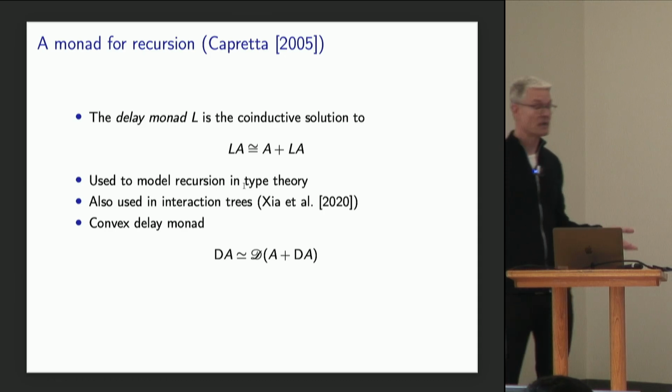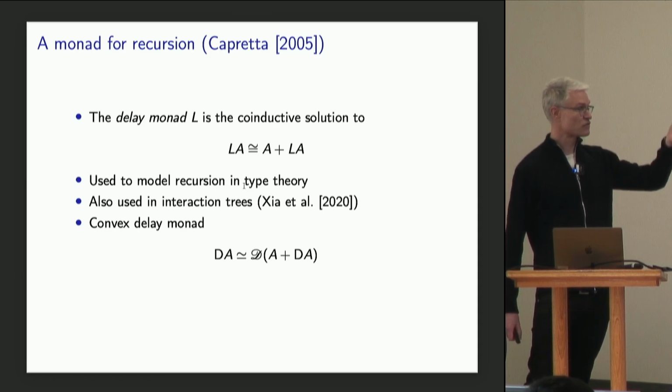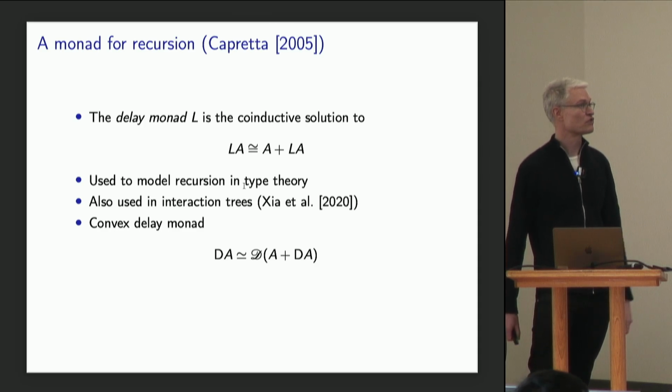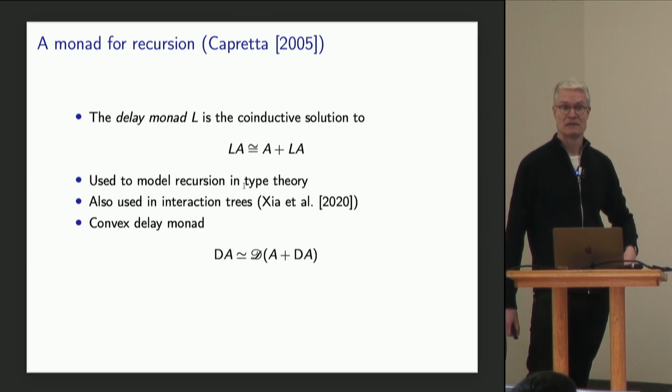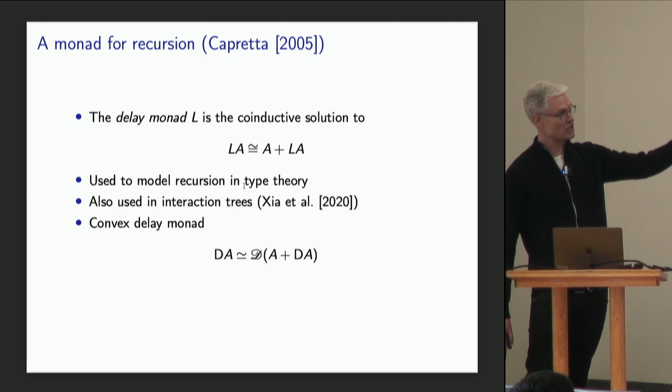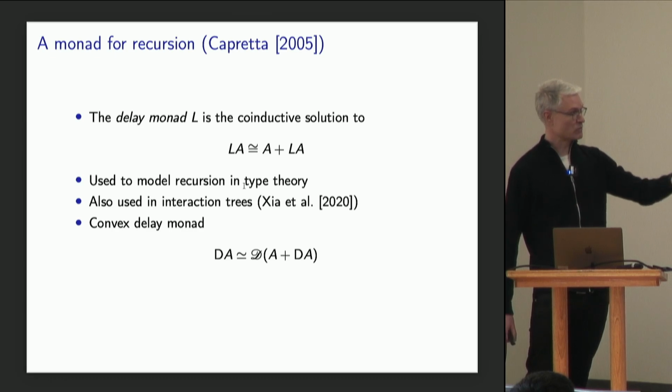And we can easily extend this to also model probabilistic choice in what I'll call the convex delay monad, which is the co-inductive solution to this equation down here. This one says that a computation is not either a value or a computation that can run for one more step, but a distribution of such things.